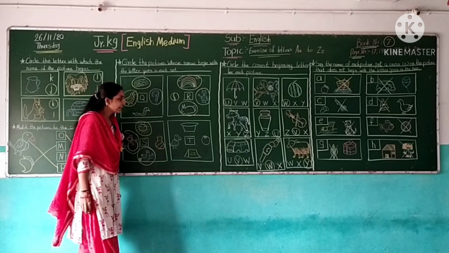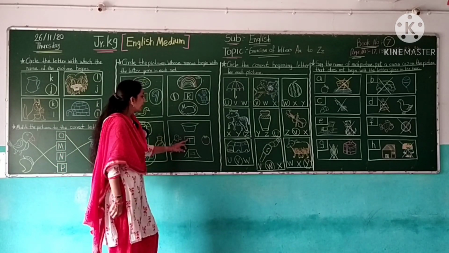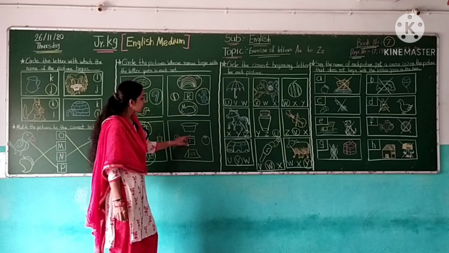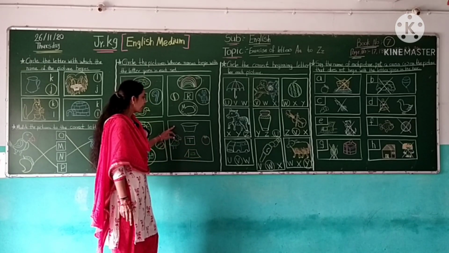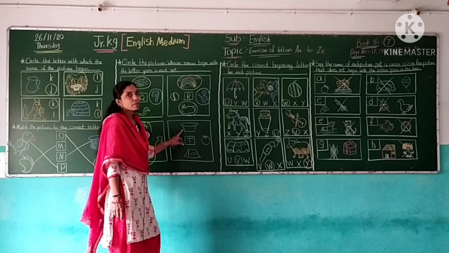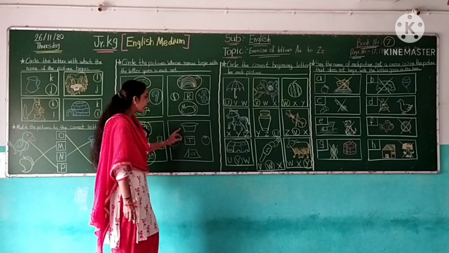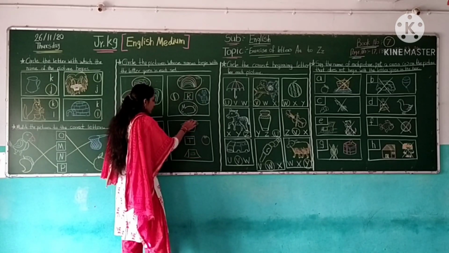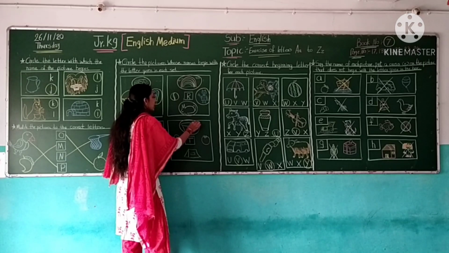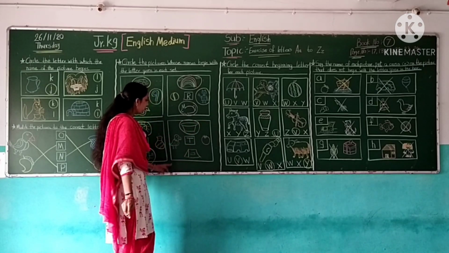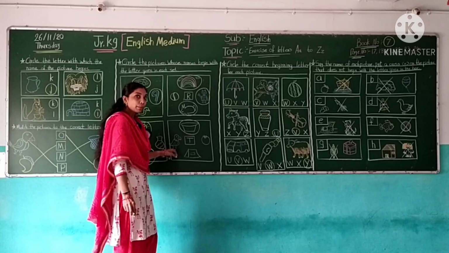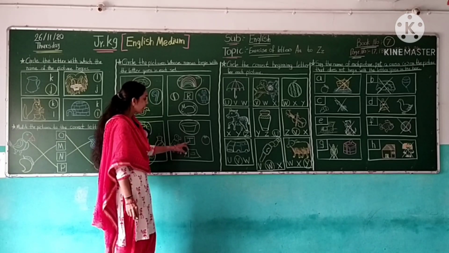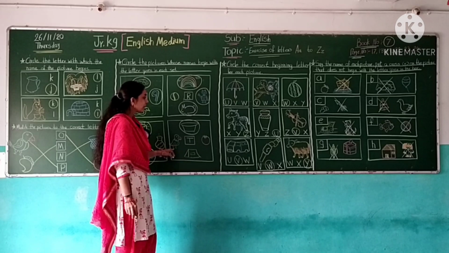Now the next and last box is letter T. So here, find the pictures related to letter T. This is tub. Tub starts with the letter T. So circle the picture tub. Now next is parrot. Parrot starts with the letter P. Not the letter T. So here, do not circle.